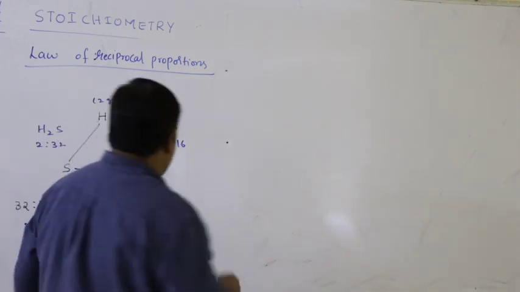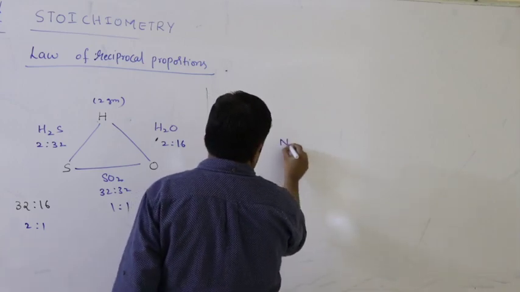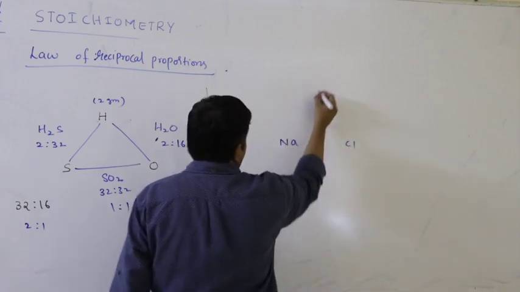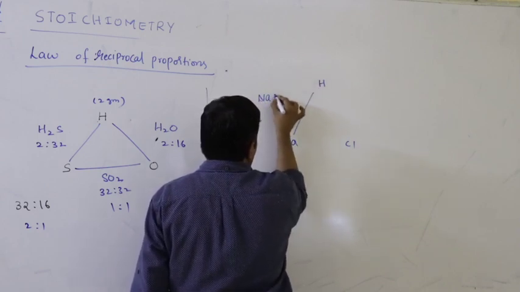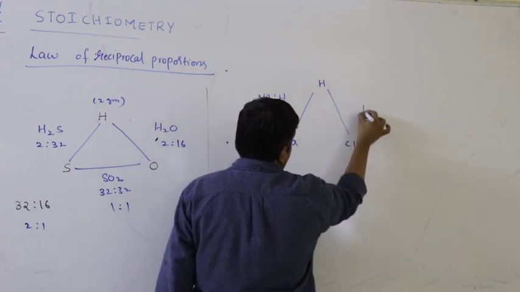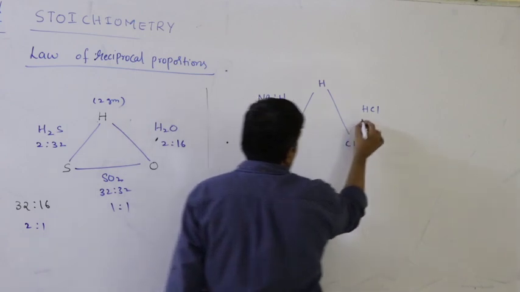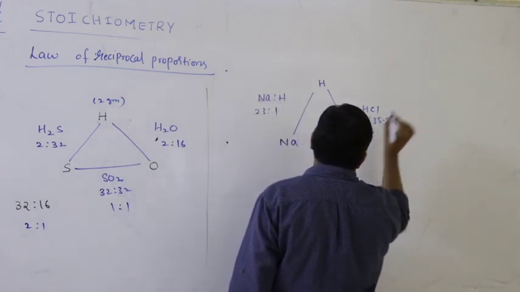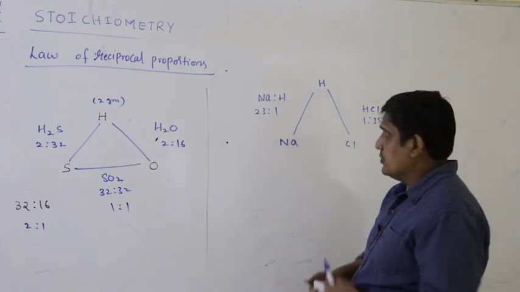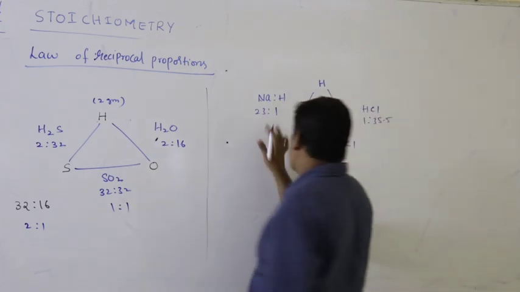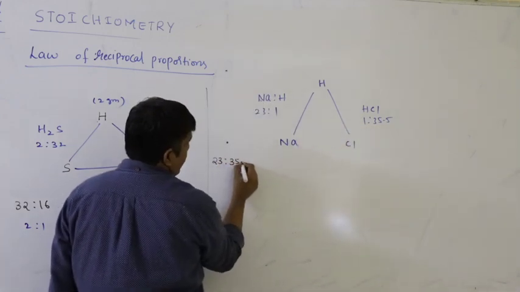Or let us take one more example. Sodium and chlorine, the first two elements, combine separately with hydrogen to form sodium hydride and HCl. So what is the mass ratio? 23 is to 1, 1 is to 35.5. For a fixed mass of hydrogen, I am taking 1 gram. What is the mass ratio of sodium and chlorine here? 23 is to 35.5.